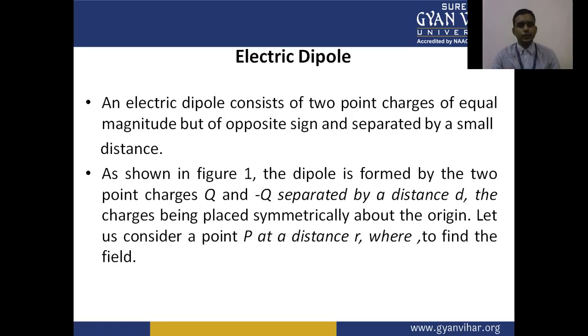An electric dipole consists of two point charges of equal magnitude but of opposite sign and separated by a small distance.